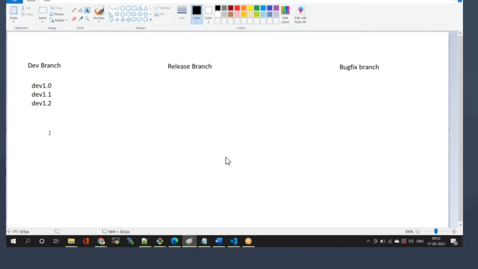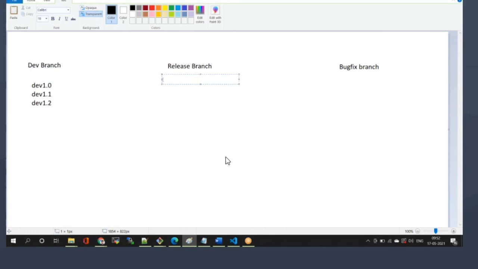Once development is completed, the code will go to the testing phase.